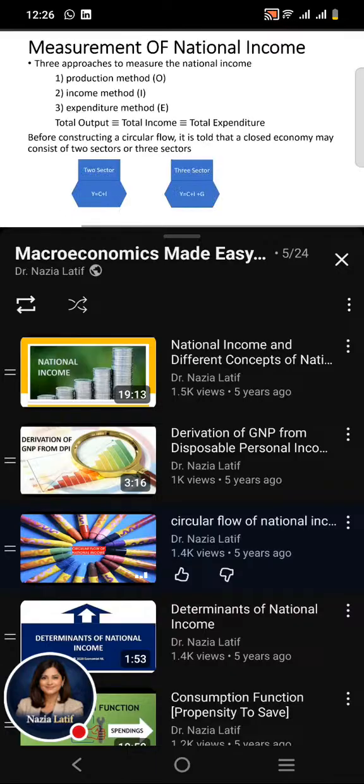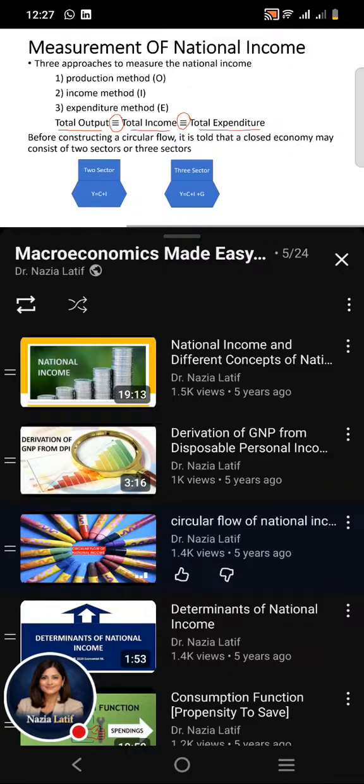In the previous lecture, we presented that there are three different methods of measuring national income: production method, income method, and expenditure method. If we analyze all these three different methods or approaches of measurement of national income, we come to know that all these methods bring the same result, meaning that total output of the economy has an identity with total income of the economy, which has an identity with total expenditure of the economy.